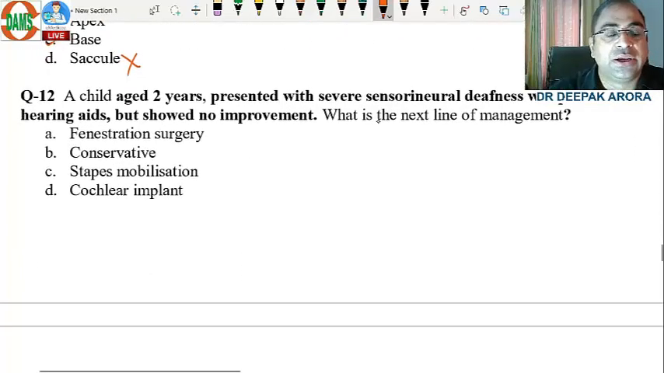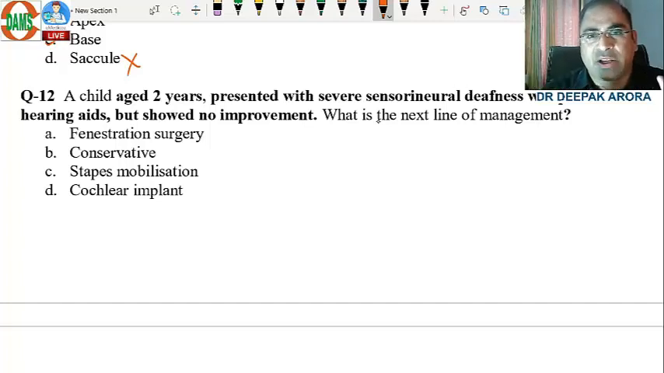Coming to the next one: a child, 2 years, with severe sensorineural hearing loss. He was prescribed a hearing aid but no improvement. Repeated more than 5 times, this is a repeated MCQ. What is the next line of treatment? In a pediatric patient with severe congenital sensory deafness, we initially try a high power hearing aid. Patient not responding. What is the next step?